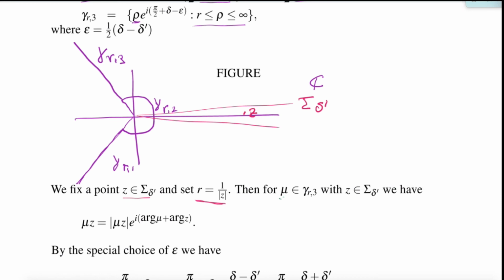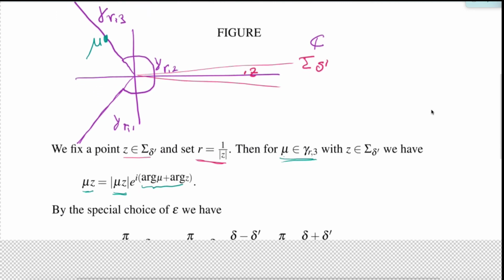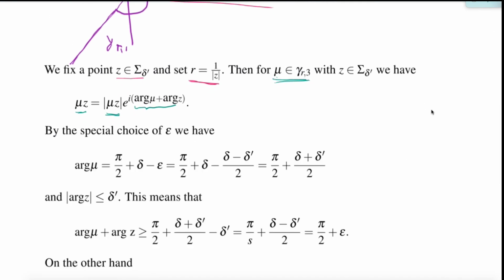Okay, let's start on gamma r3. So we take a mu sitting there somewhere. In the integral we have to deal with the term mu times z, which we can write in polar representation as the absolute value of mu z, and then the angle: the argument of mu plus the argument of z. And now I would like to estimate this argument in the exponent. Okay, let's see how we do that.